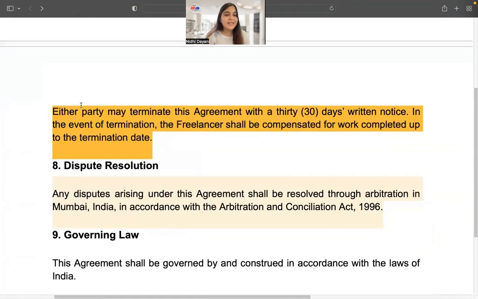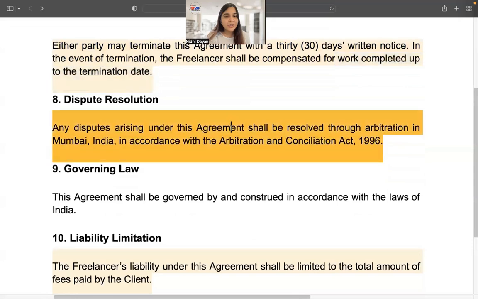About termination, it says that either party may terminate within 30 days with a written notice. So my prompt is incorporated correctly. And it further says in the event of termination, freelancer shall be compensated for the work completed up to the termination date. But how will we actually calculate the partial work completed? We can have some clarity here. So I would like to amend this clause.